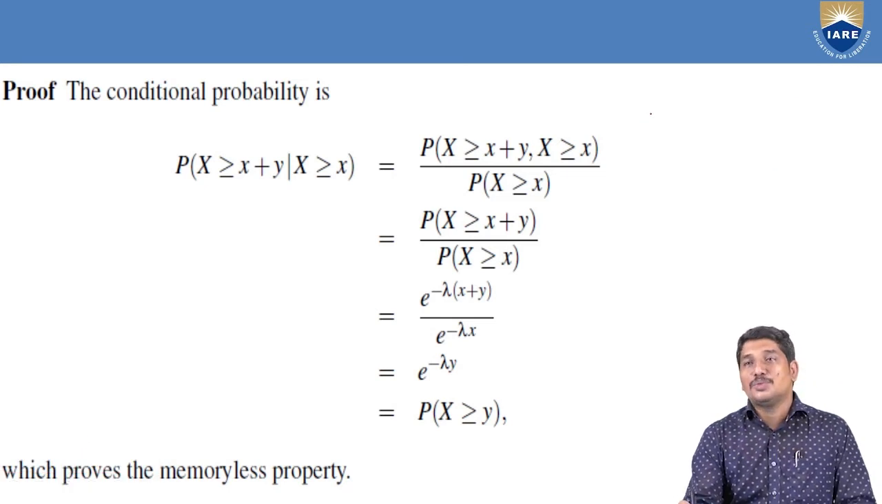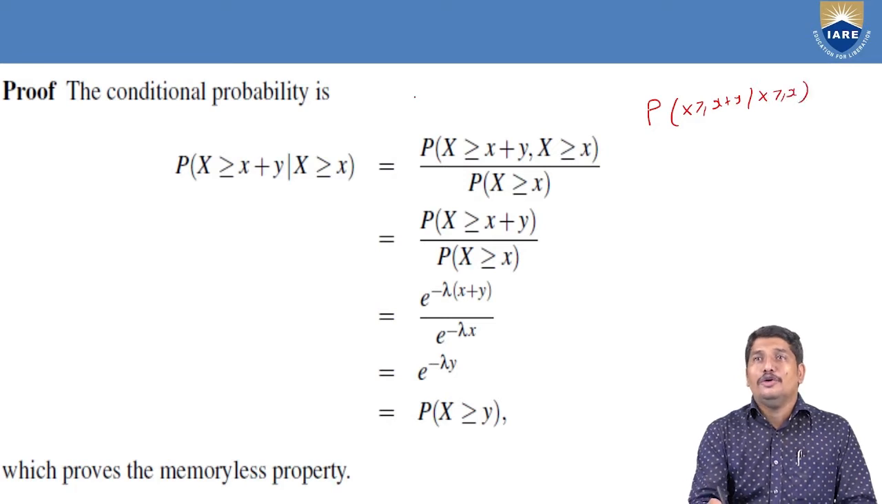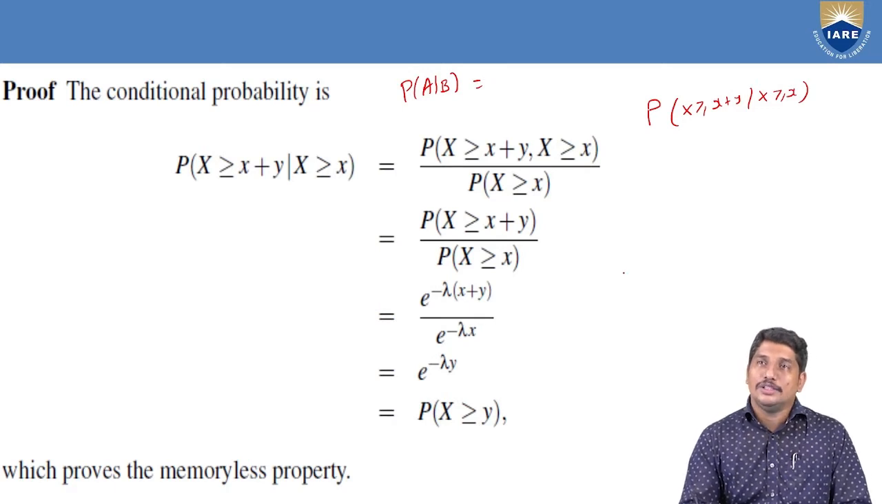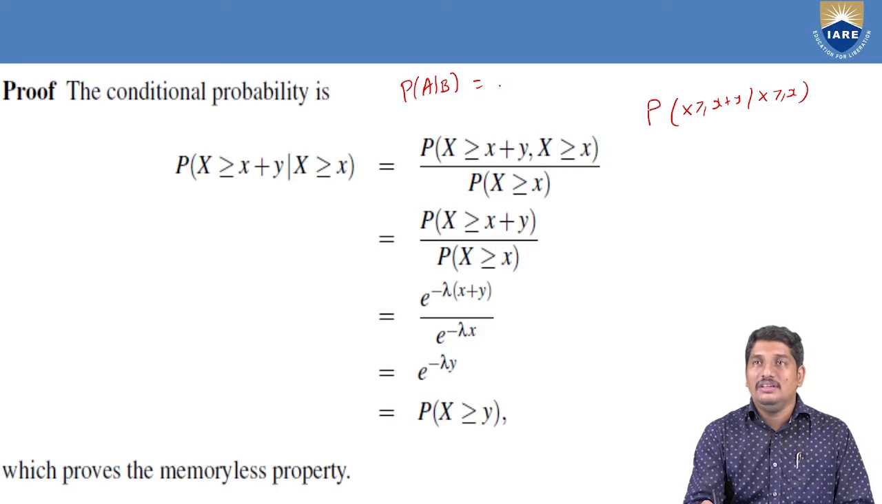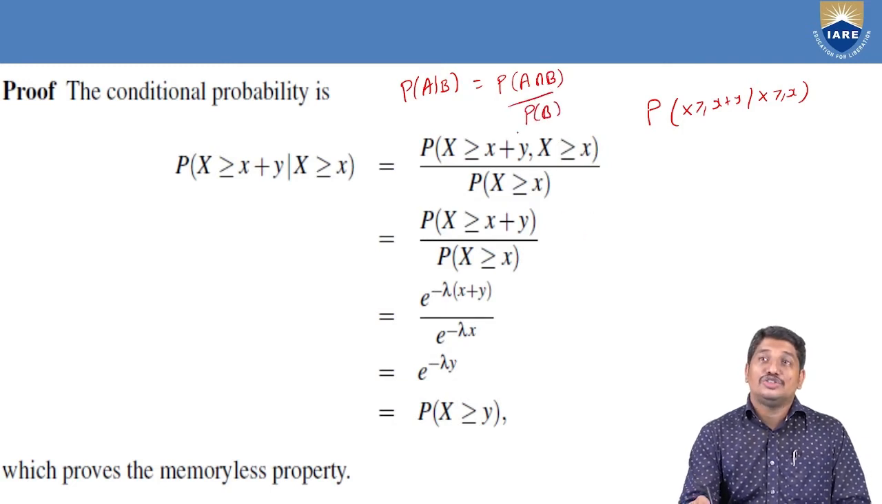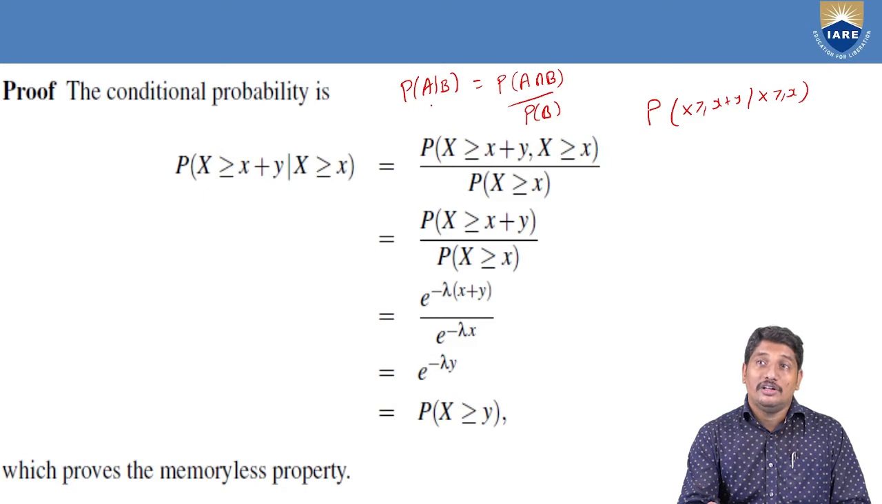Let me explain this proof in an easy way. Probability of X greater than or equal to x plus y, given that X greater than or equal to x. You know what is the P of A by B formula that you have come across in your second semester curriculum? The probability of A given B is nothing but probability of A intersection B over probability of B. This is called conditional probability of an event, confining to the condition B that has already happened. So you know this formula very well.